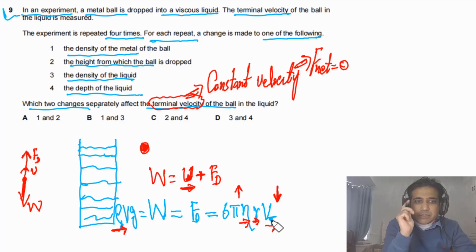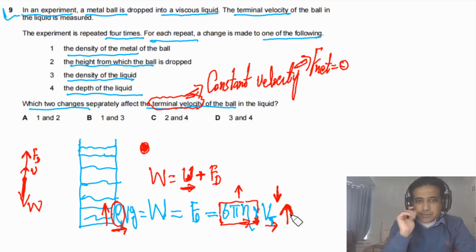So if we change the density of the ball, let's say we increase the density of the ball, and we keep all the other factors the same, then the terminal velocity has to increase. So these are some basic points you need to understand.